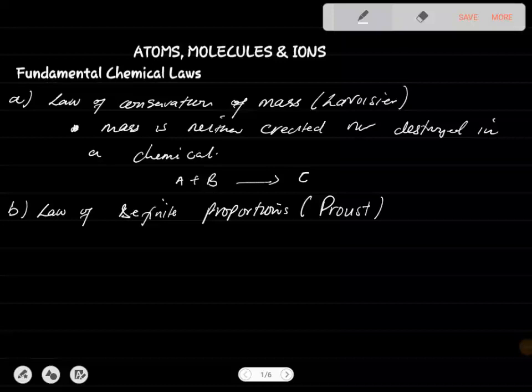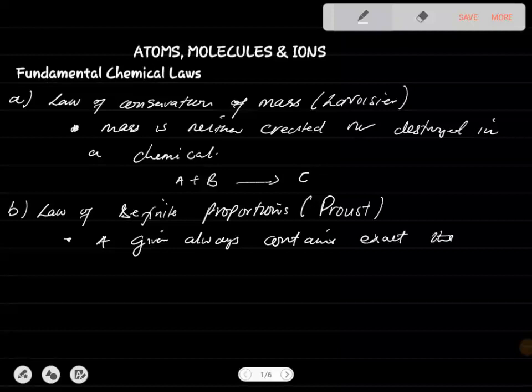This states that a given compound always contains exactly the same proportion of elements by mass.